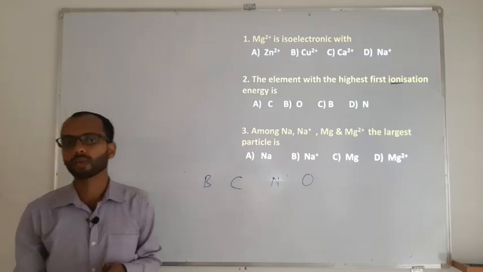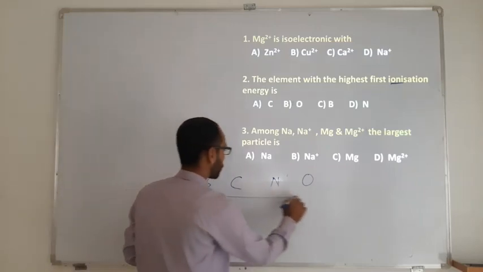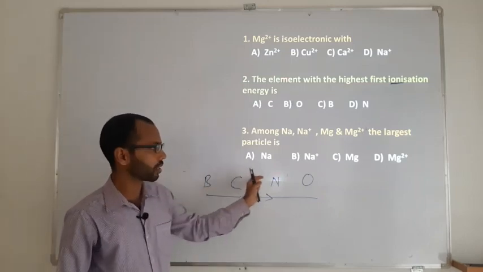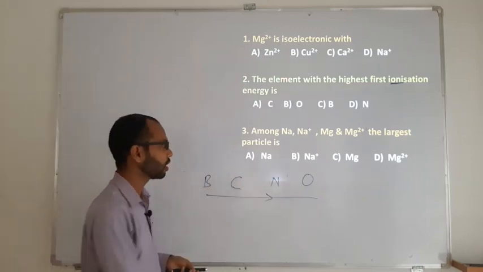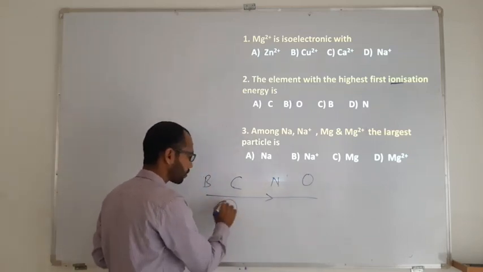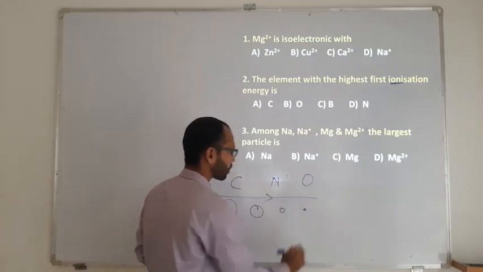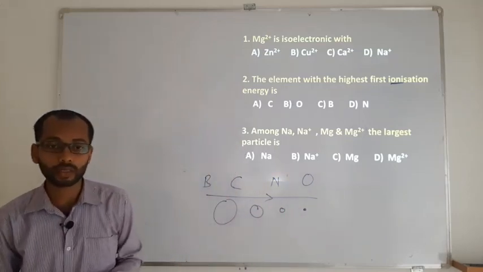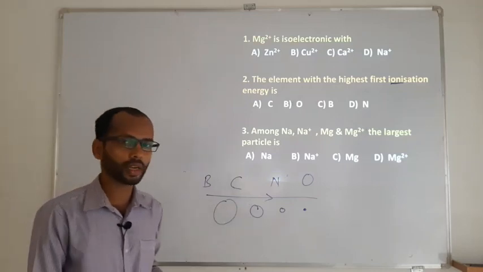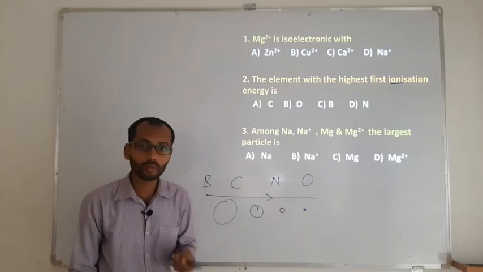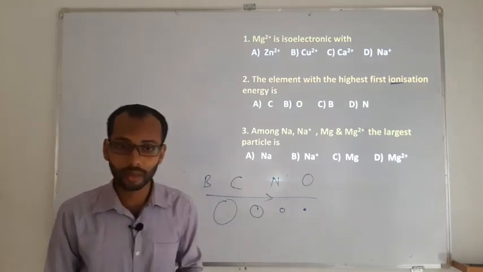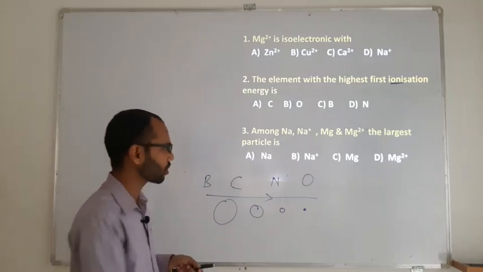Most of the time we have seen that, as you know from atomic radius, since they are in one period, boron, carbon, nitrogen and oxygen, oxygen is the last element. So on the basis of size, oxygen is the smallest. As oxygen is the smallest in size, we predict that the smaller the size of an atom, the more the ionization energy. But do remember, there are some exceptional elements in the same group as well as period. You should not forget them.